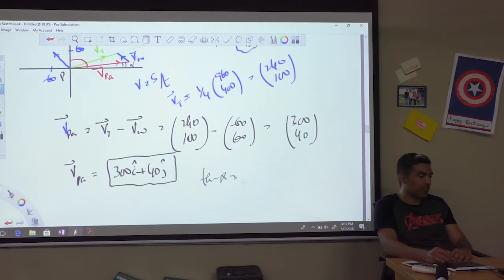Tan alpha would be opposite upon adjacent. Opposite is the j vector and adjacent is the I vector.